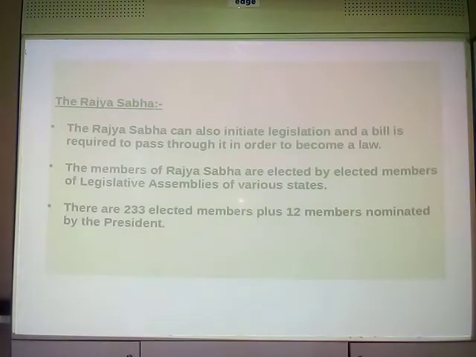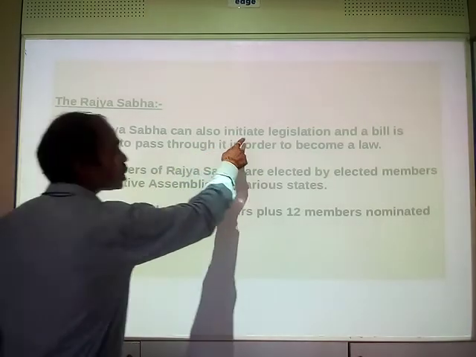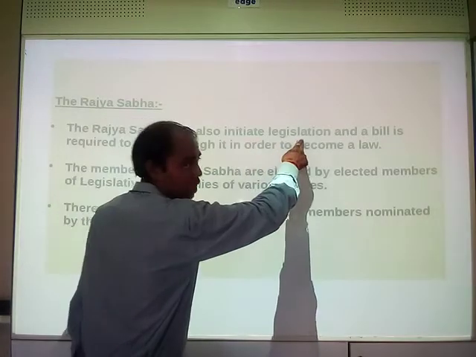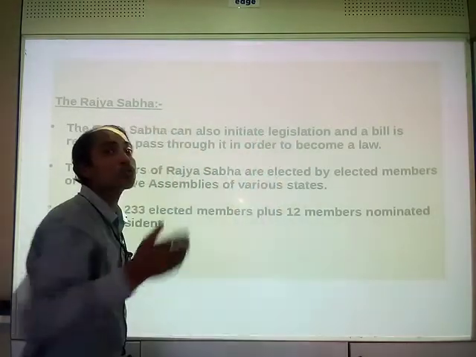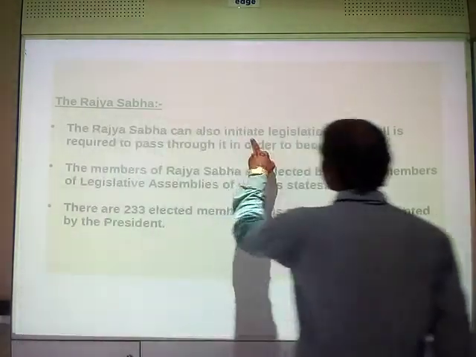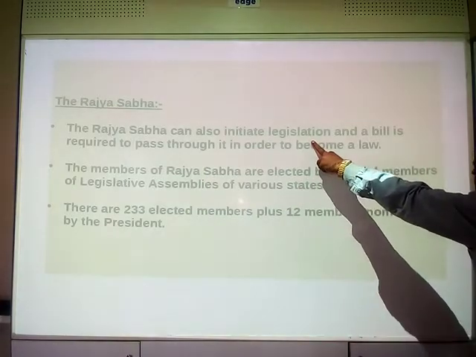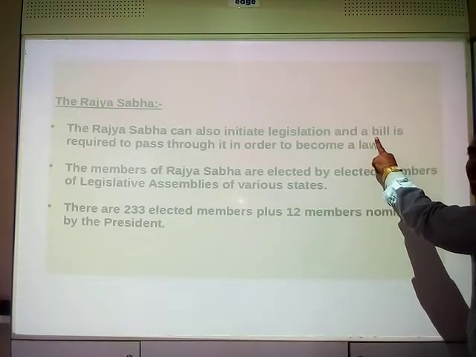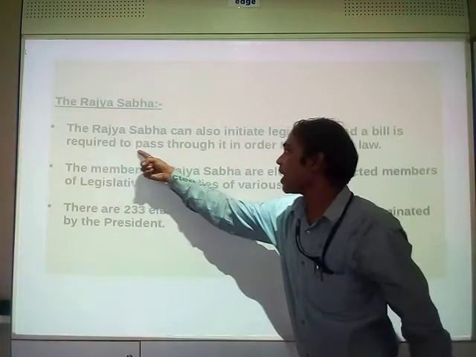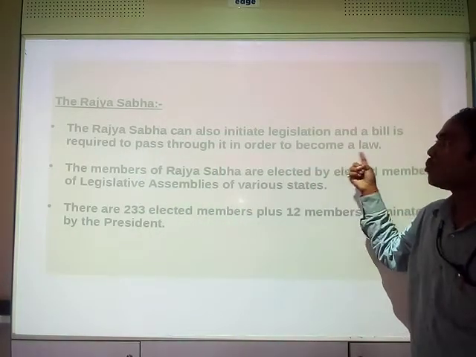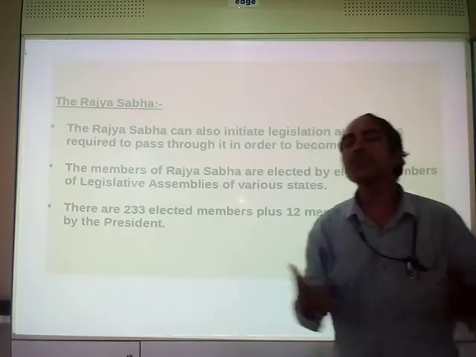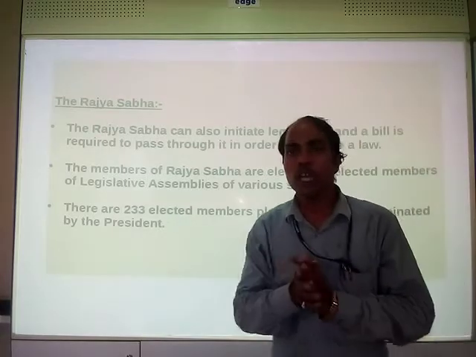Now after Lok Sabha, another house, Rajya Sabha. What happens in Rajya Sabha? The Rajya Sabha can also initiate, start the legislation. Initiate means to start. They can also start the legislation or bill, you can say. It is required to pass through it in order to become a law. What is the simple procedure I am telling you?